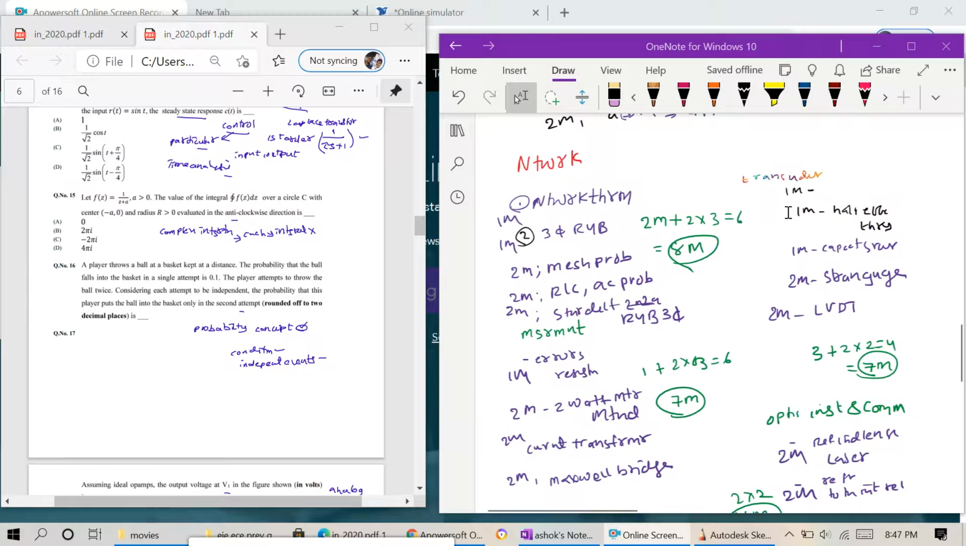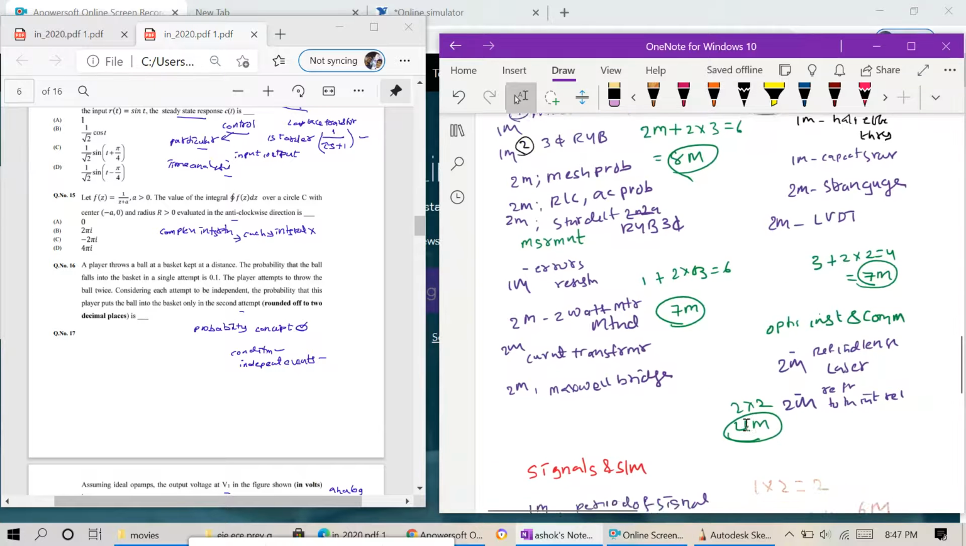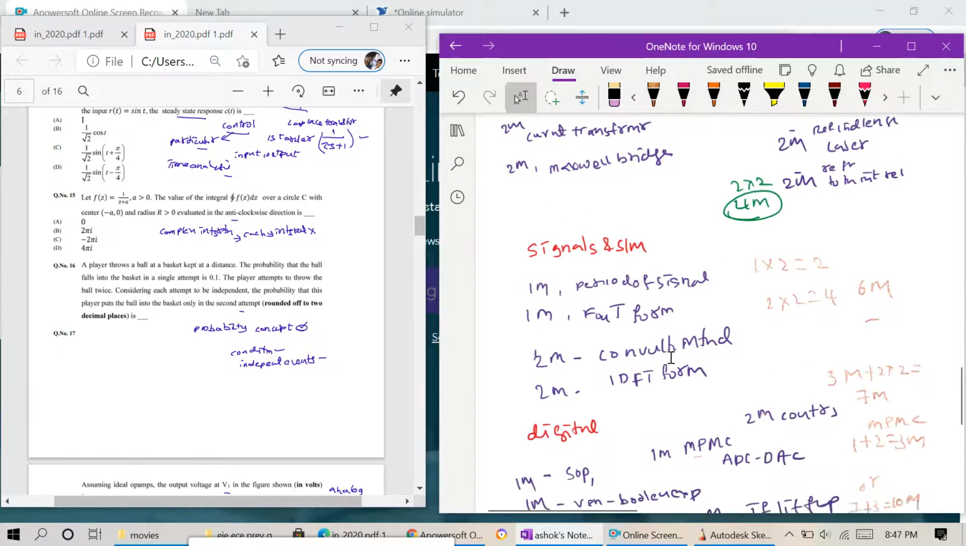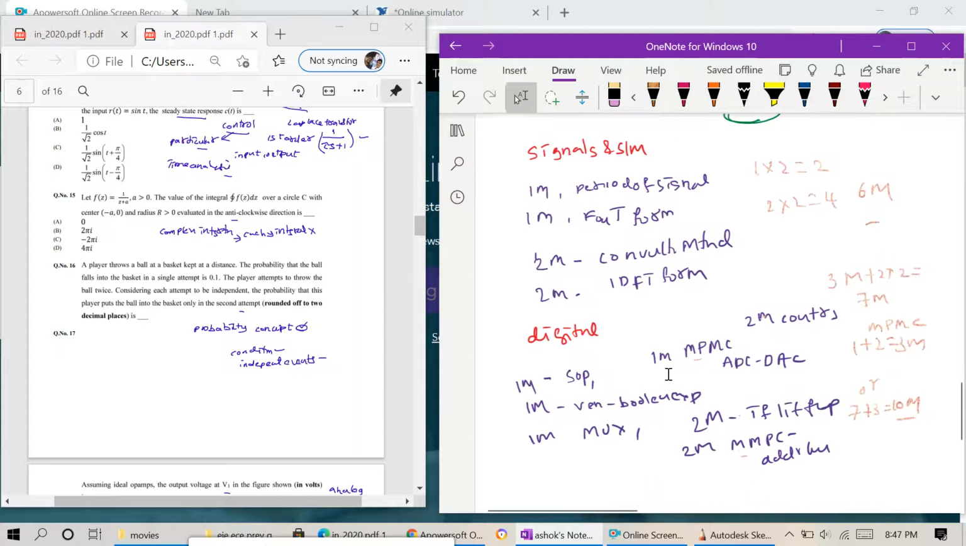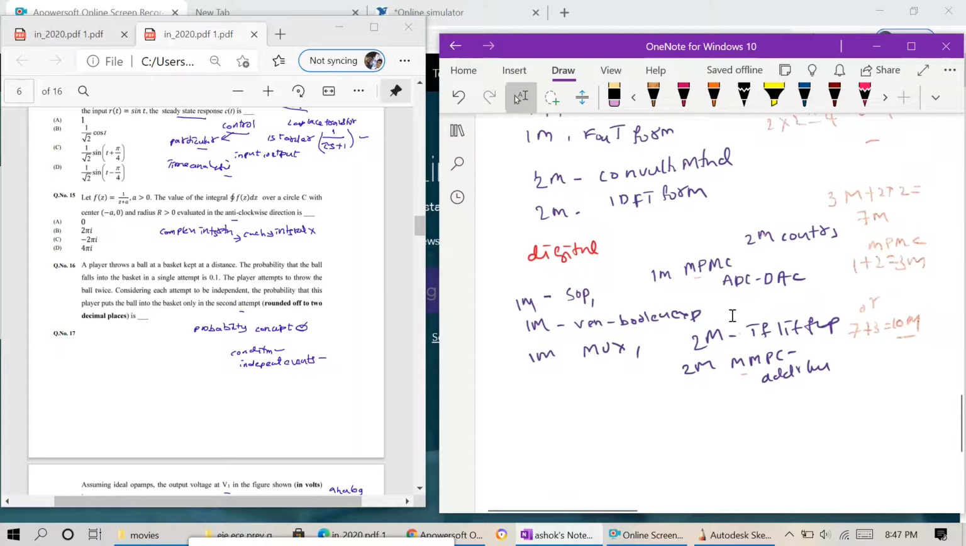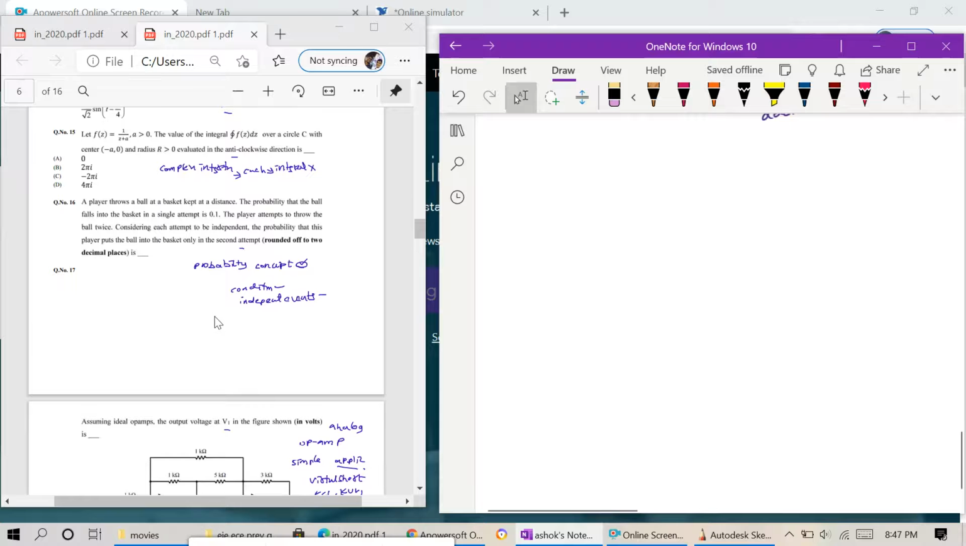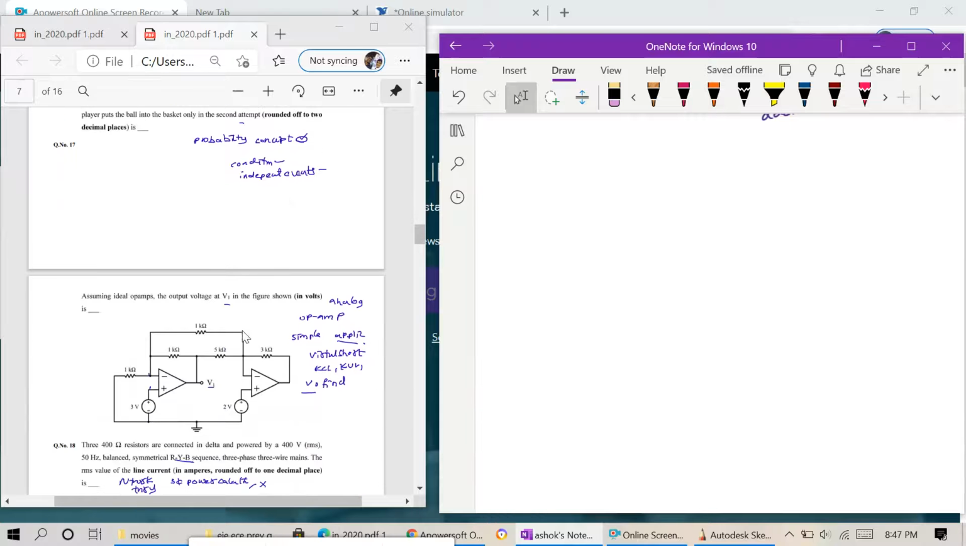So next is transducer topics, which are branch specific, and optical instruments and combination. And next is signals and systems, the period of Fourier transform, and digital, which is SOP, MUX, PFC, ADC, DAC concepts. So this is what we are discussing.